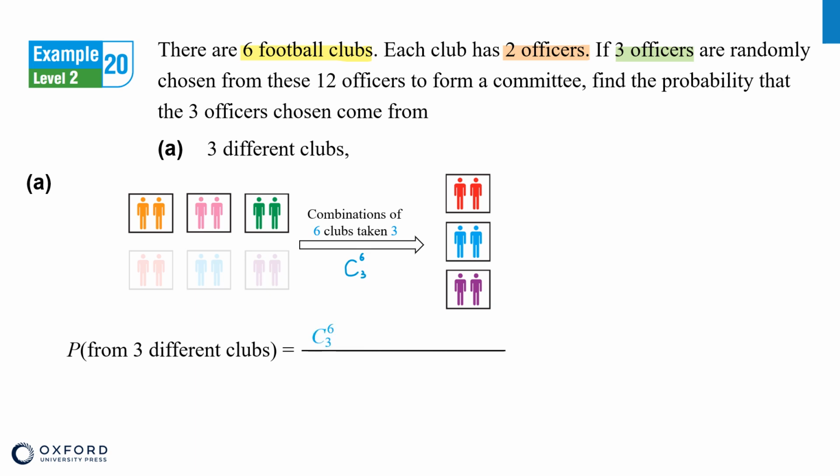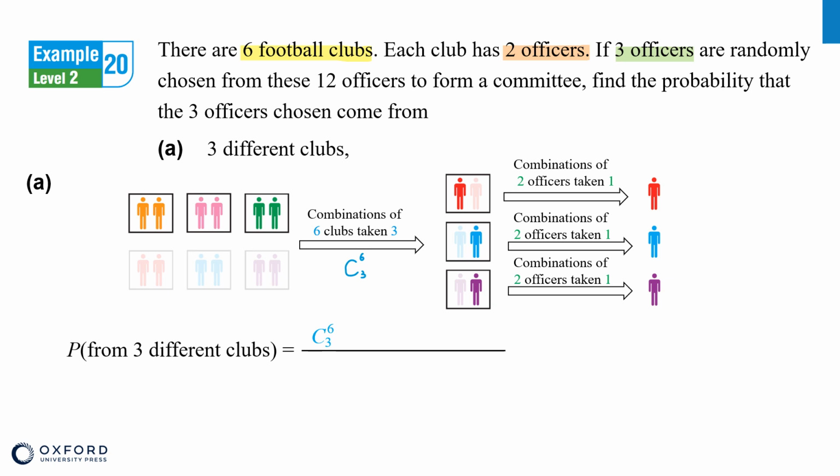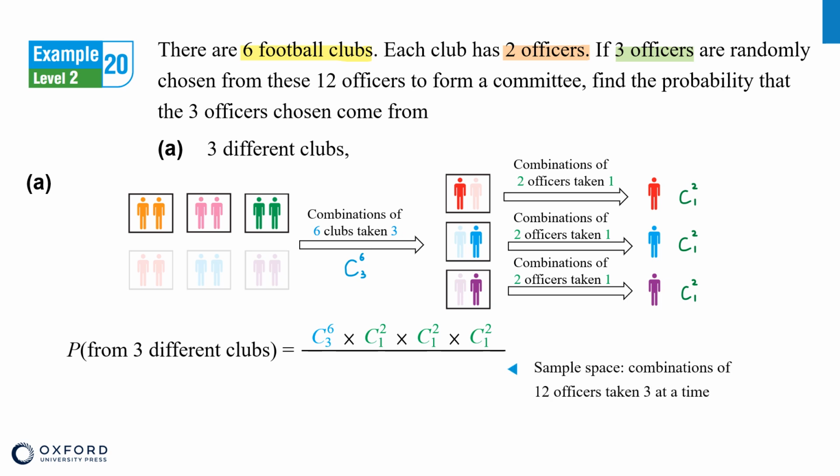Then for each of these ways to choose the 3 clubs, how many ways are there to choose 1 officer from each of these clubs? Remember that each club has 2 officers, so it's 2C1 for each club. For 3 clubs, it's 2C1 times 2C1 times 2C1. Multiplying everything together, we get the number of ways to choose 3 officers who are from 3 different clubs. Then we divide it by the total number of ways to choose 3 officers from 12, which is 12C3. Using a calculator, the answer is 8/11.